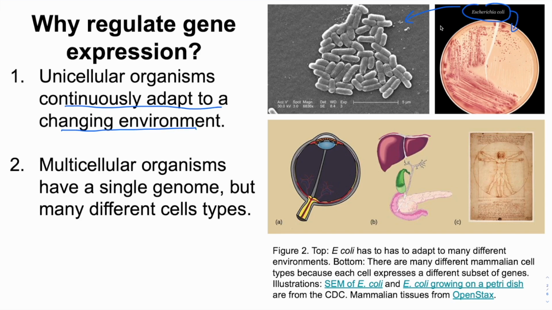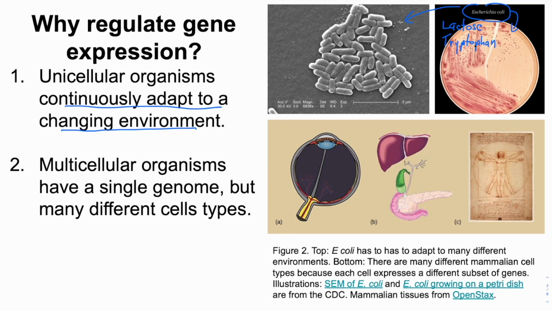We'll look at two specific examples. In the presence of the sugar lactose, E. coli will turn on genes necessary to metabolize and derive energy from lactose. And that's the term we use, by the way. We say that genes are on, actively being transcribed, or off, not being transcribed. Of course, it's more nuanced than that. There are degrees. A gene can be off, it can be on at a low level, on at a high level, and everything in between. For the sake of simplicity, however, we often say a gene is on or off.